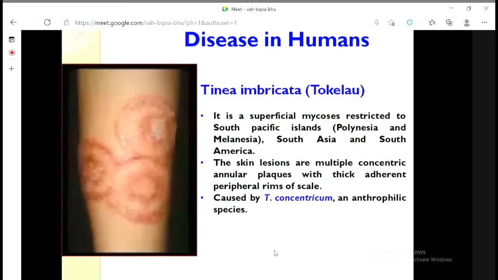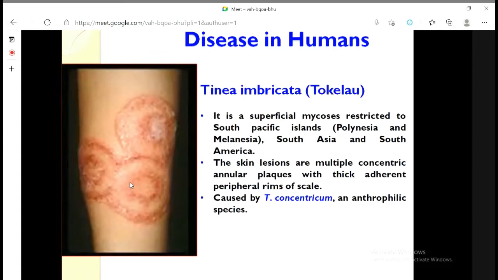Next is tinea imbricata or tokelu. Now tokelu is very unique. Generally, tinea, the fungal ringworm, appears in a single ring, one ring. But in tinea imbricata, you can see multiple rings, one here and inside once again, meaning repeat infection is possible. So this is known as tinea imbricata or tokelu.